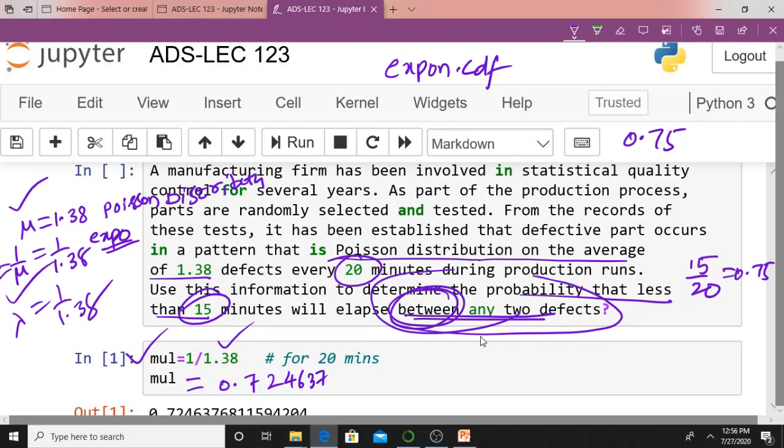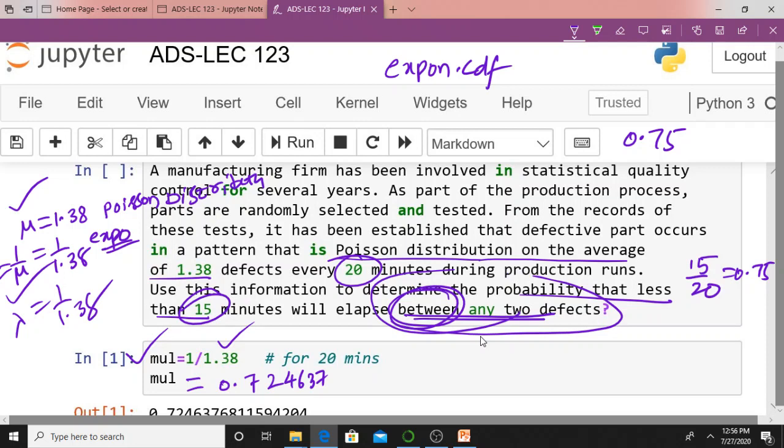We need to find the cumulative distribution function of the exponential distribution. The lower limit of x is 0. I already discussed in the previous lecture, your x starts at 0. Your upper limit is 15 by 20, which is 0.75. So expon dot CDF with upper limit 0.75.